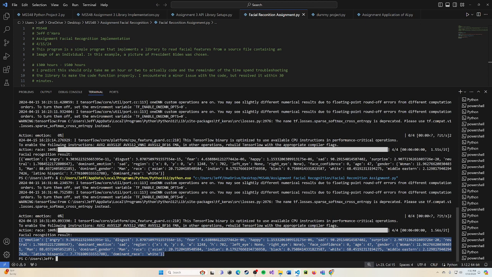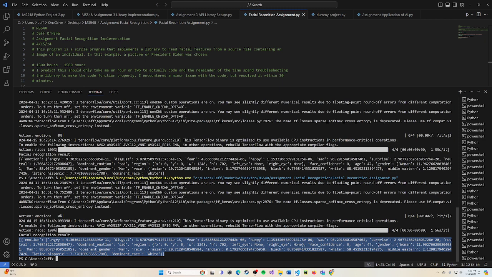And what we get is an analysis. We get an emotion analysis. We also get the dominant emotion. We are going to get the region,